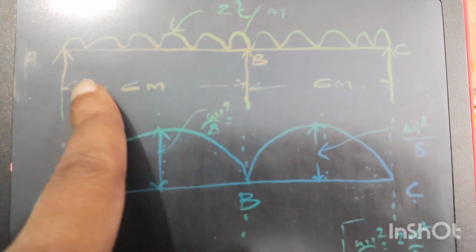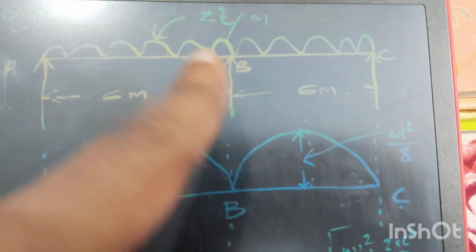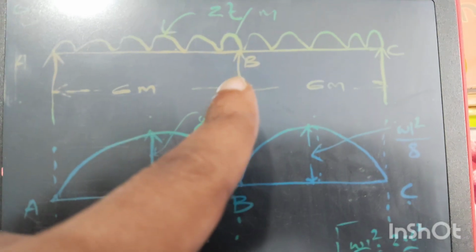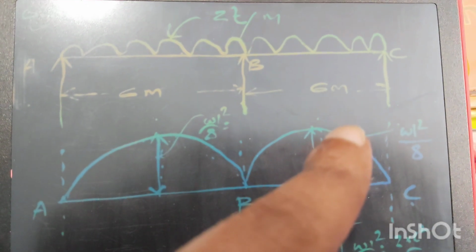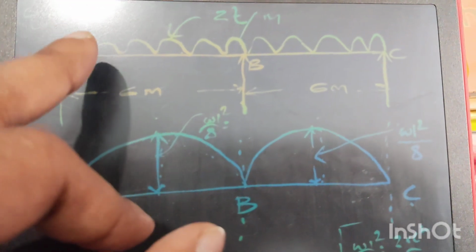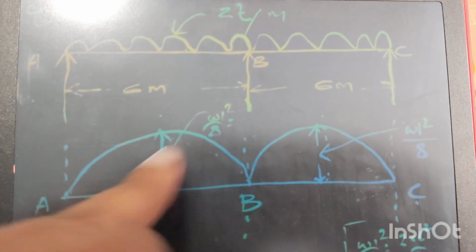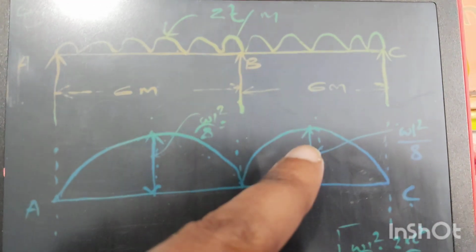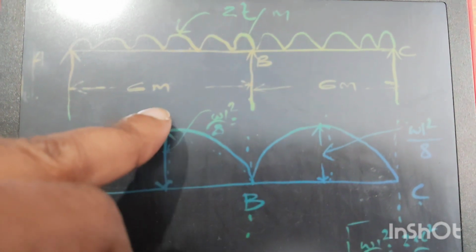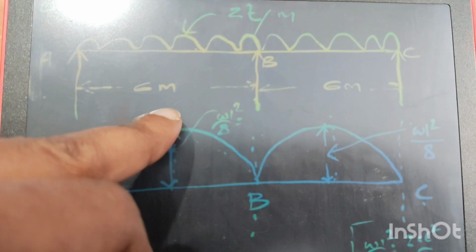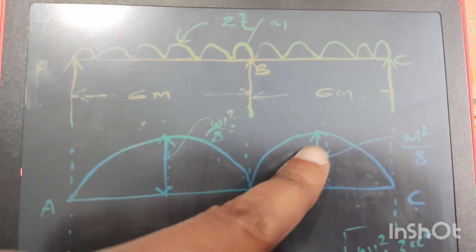So this is our continuous beam ABC subjected to a uniformly distributed load of 2 ton per meter. The total length of the beam ABC is equal to 12 meter, but span AB is equal to 6 meter and span BC is also equal to 6 meter. So under this UDL, for span AB the shape of the bending moment diagram will be parabolic, and for span BC the shape of the bending moment diagram will also be parabolic, and the ordinate or height of the parabola will be WL square by 8, the maximum bending moment, and here the ordinate will be the same, WL square by 8.